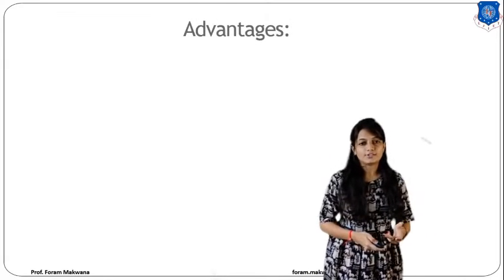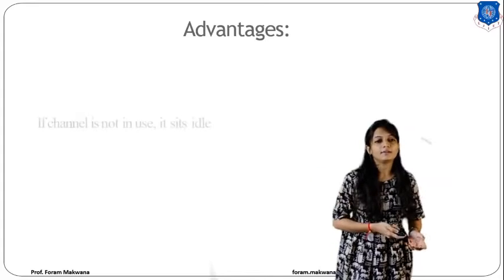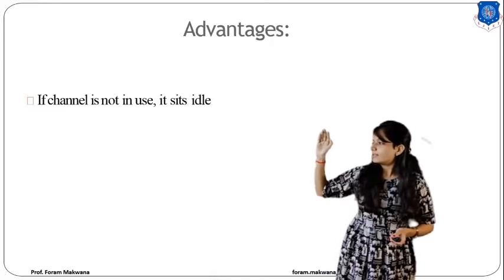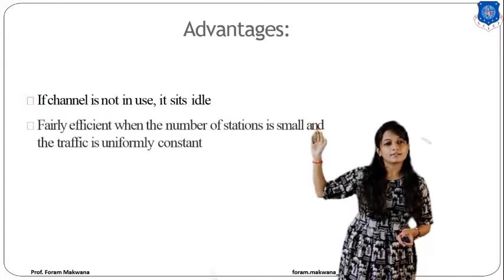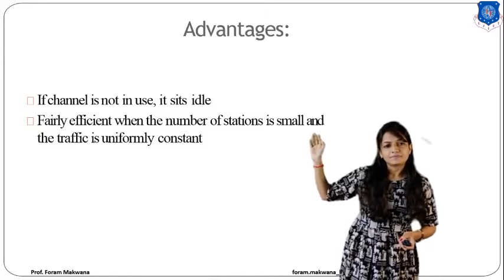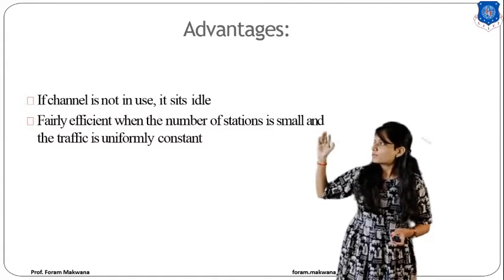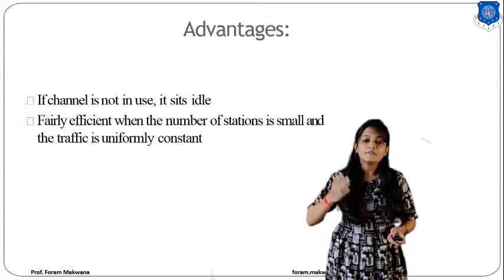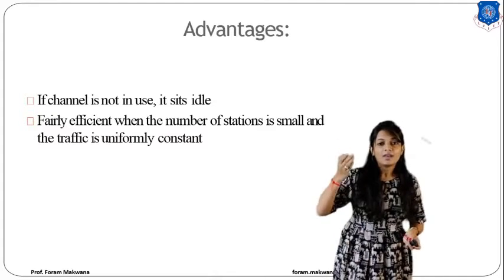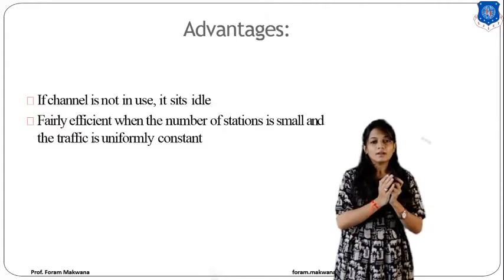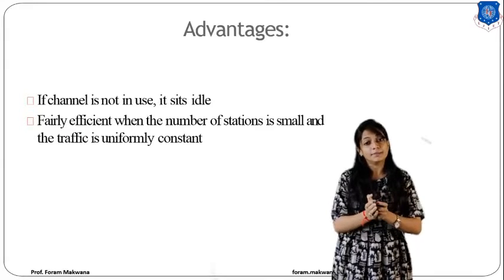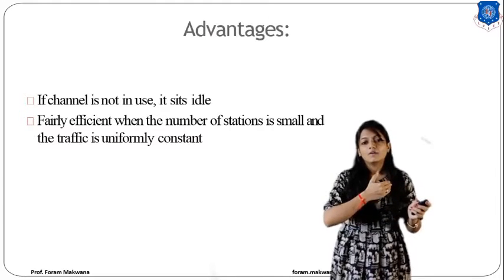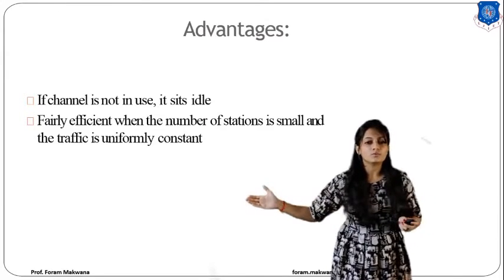Now, what are the advantages of FDMA? First, if the channel is not in use, it sits idle. Second, it is efficient when the number of stations is small and the traffic is uniformly constant. But if the number of users increases and I have a bandwidth limit, then I am not able to assign a frequency band to all the users.